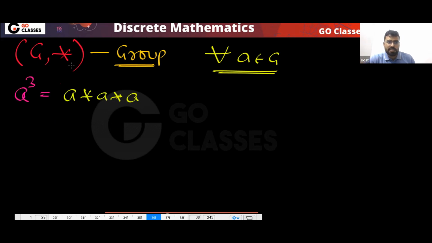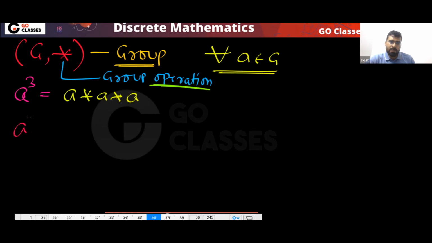Remember, this star can be any group operation. This does not mean multiplication. Don't think it is multiplication. This is just a group operation. So a cube means a * a * a.